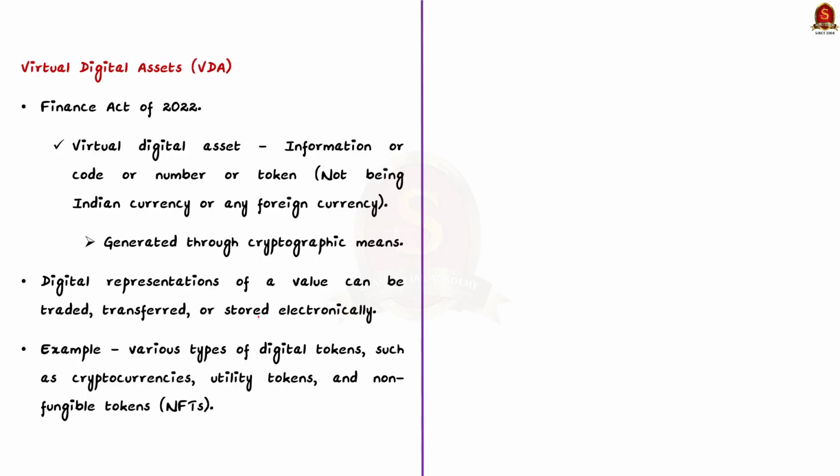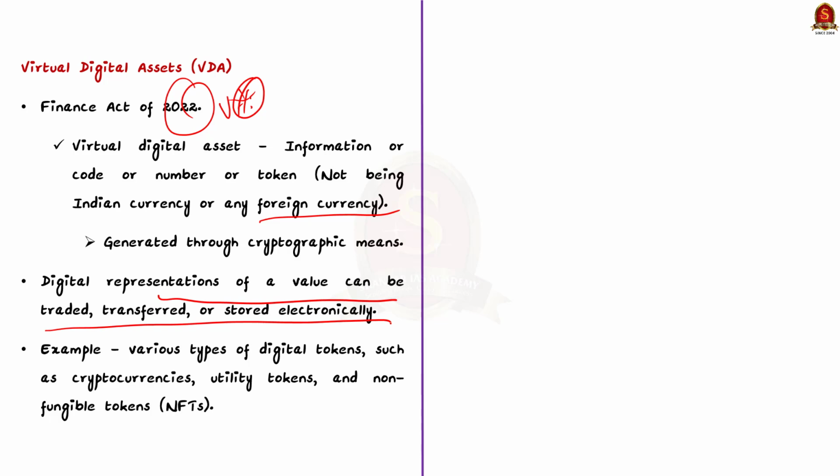See, the Finance Act of 2022 defines VDA. According to the Act, a virtual digital asset means any information or code or number or token. It can even be any of the foreign currencies as well. But these assets should be generated through cryptographic means only. To put it simply, VDAs are the digital representation of a value that can be traded, transferred, or stored electronically. Remember, they include various types of digital tokens like cryptocurrencies, utility tokens, and non-fungible tokens, NFTs.